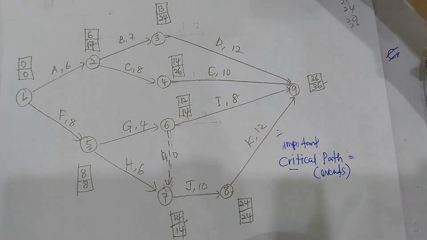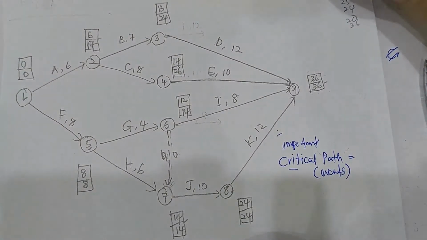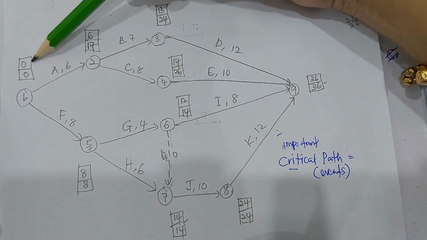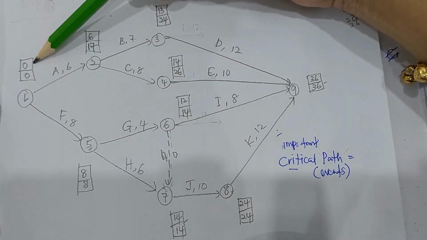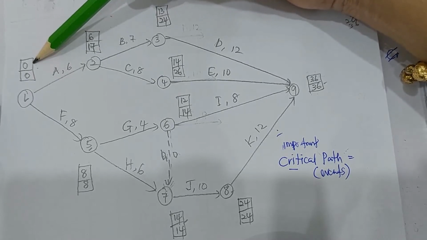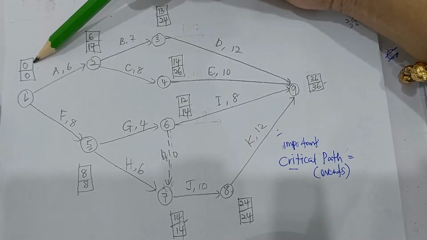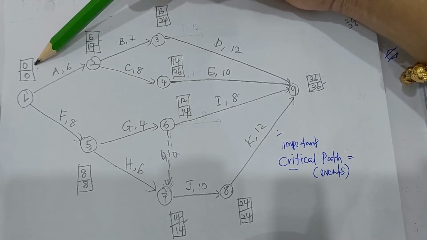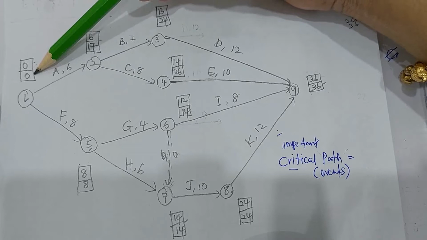Okay, for example, we look at event number 1 here. Number 1 here says the EET is 0. Earliest event time. Bilakah masa kita nak mula projek ni, event number 1 ni paling awal? It says 0. 0 means now. Masa paling awal untuk mulakan event number 1 adalah sekarang. Down here is LET. LET means latest event time.